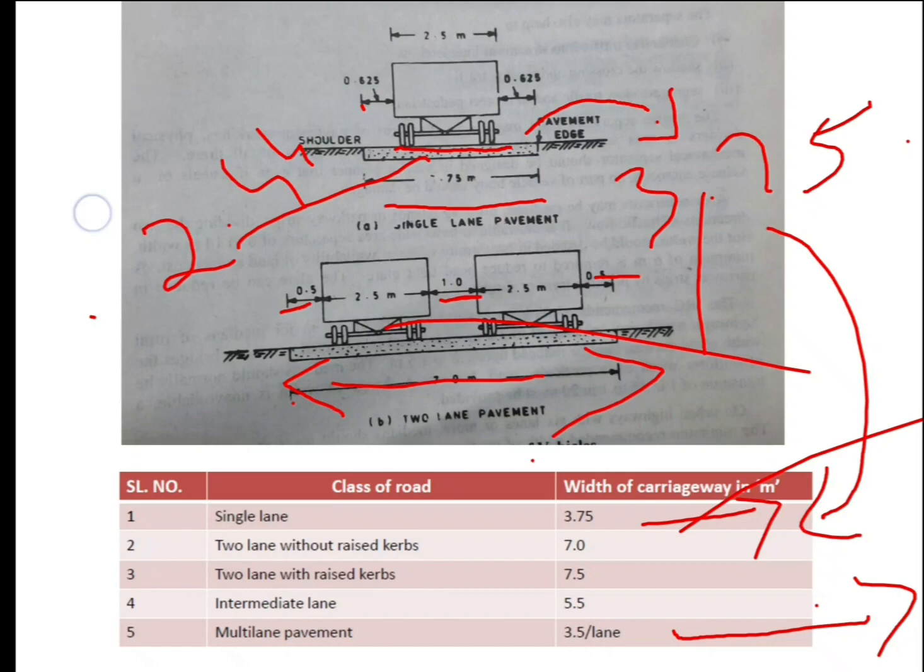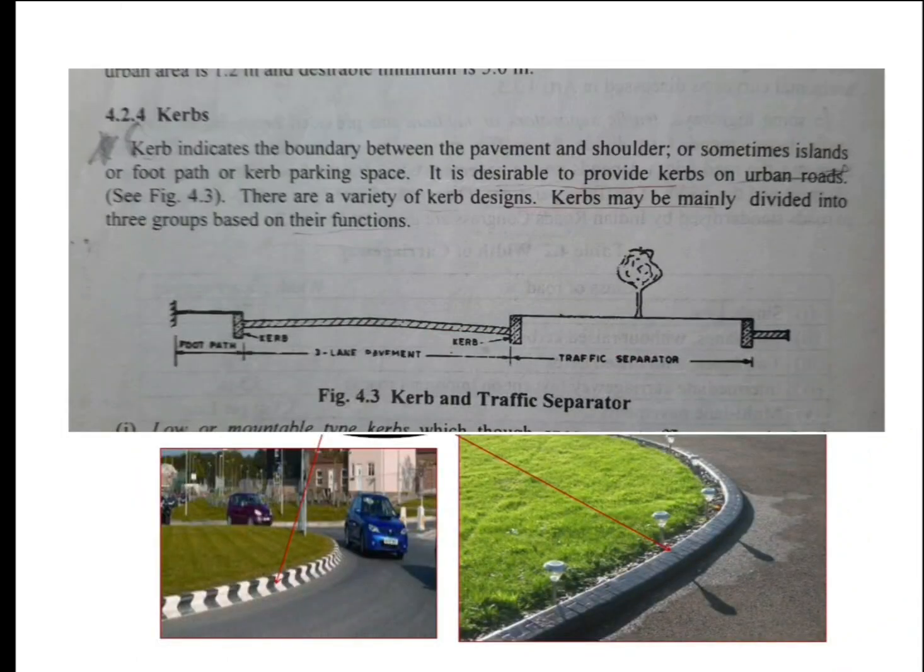Curb is nothing but, from the figure only you can understand what a curb means. Curb indicates the boundary between the pavement and the shoulder. What you mean by shoulder we'll discuss later. It's just a component near the carriageway, but in between one physical structure is there, that's called a curb. You used to see these curbs in our urban roads, mainly in town areas.